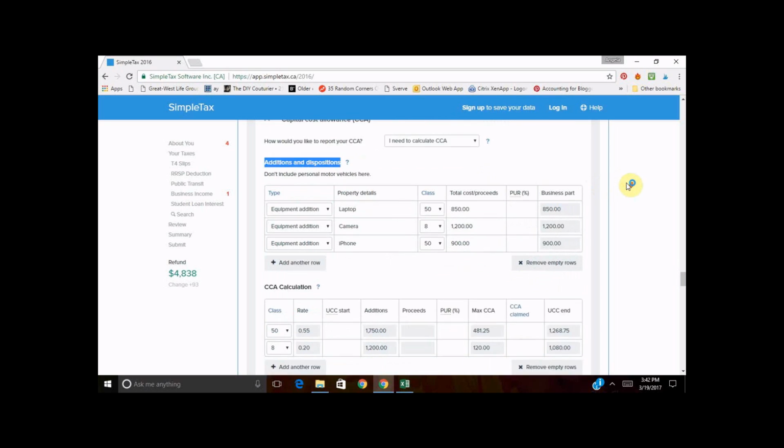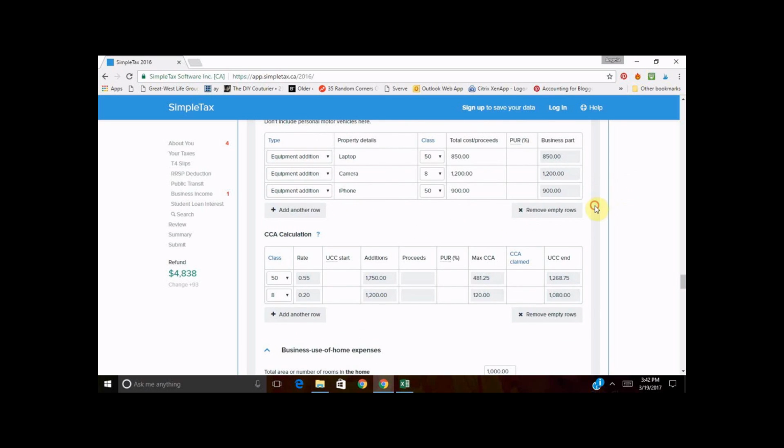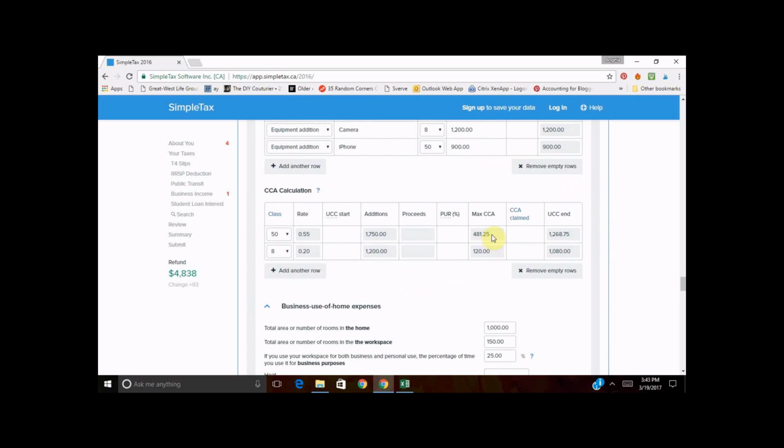The idea of CCA is such that you're going to have a longer life. We're trying to match the life of the asset over a period of years. So if you buy a laptop and it lasts you 5 years, expensing the full $850 in the first year doesn't really make sense, and that's what the CRA has decided. So you'll see that what it's decided is this is the amount. So what is that?